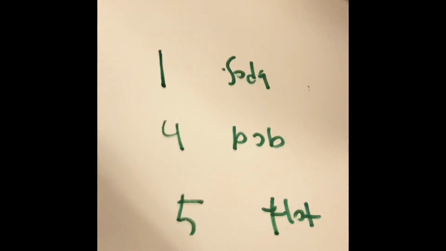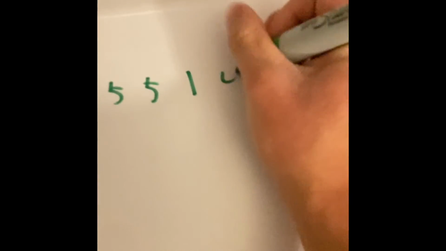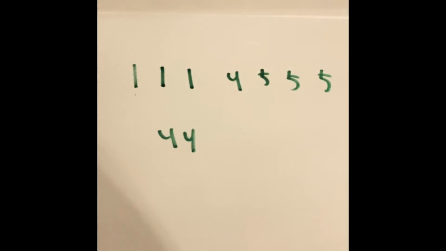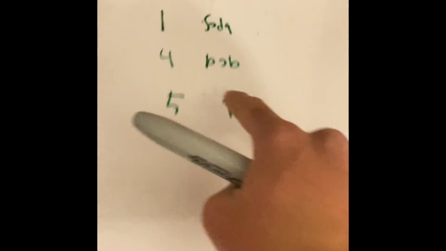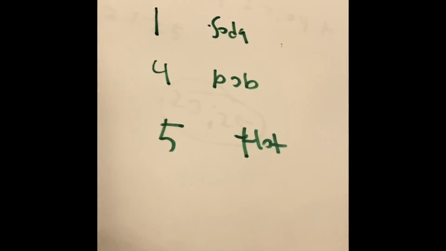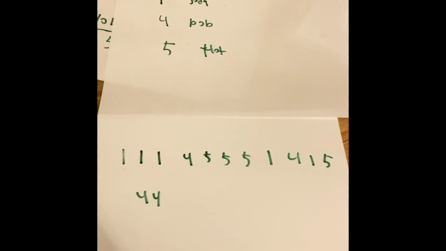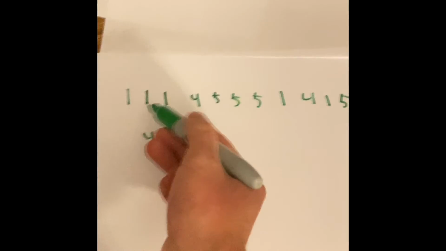So here's what's going to happen. We're going to write a bunch of numbers: 1, 1, 1, 4, 5, 5, 5, 1, 4, 1, 5, 4, 4. We're going to find out what item got the most sales, because the mode is the most called number. Which food item had the most sales during the cross-country race? We can do that by counting the numbers.